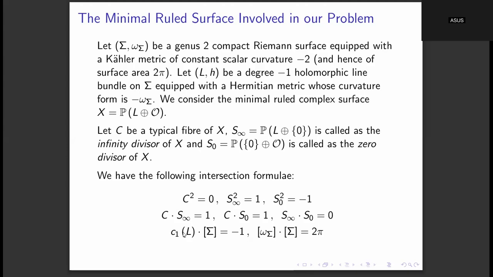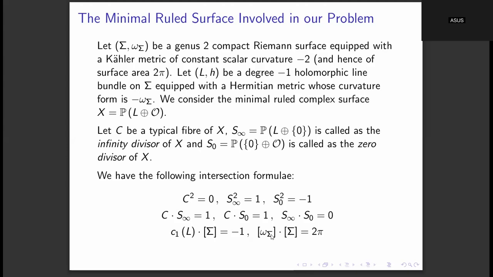Fine. So the meaning of degree is simply this intersection number. The square bracket sigma is the fundamental class of sigma, and the intersection number of C1 of L and sigma is called the degree. This degree is going to be an integer because these are integral cohomology classes. In this case it is degree -1, so this number is -1.